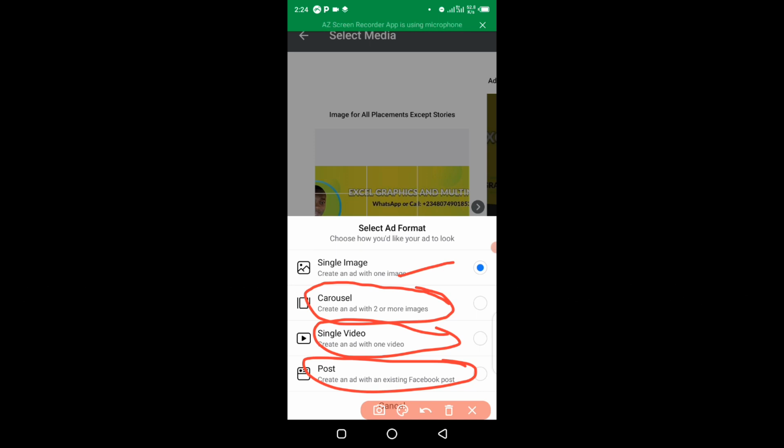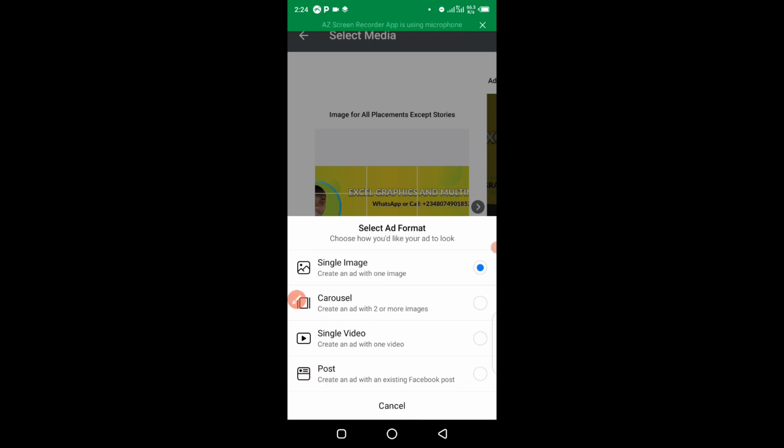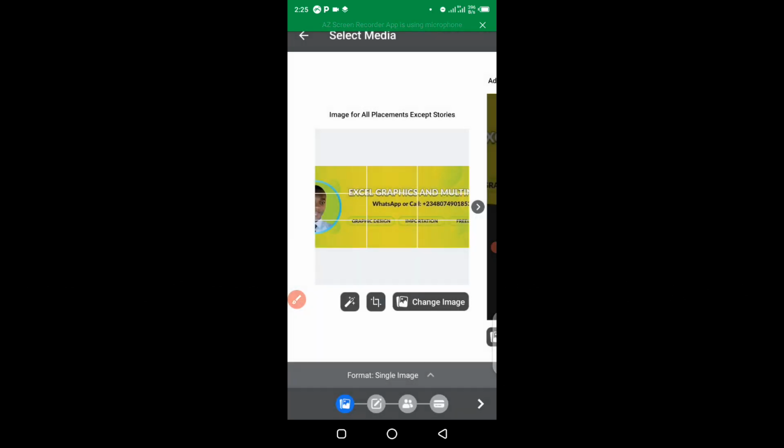But for this tutorial, I'm interested in using a single image for this ad, because the objective is just for prospective customers to read what it is all about, but we want them to come into the landing page for further information. So in this regard, I'm leaving it as a single image ad.